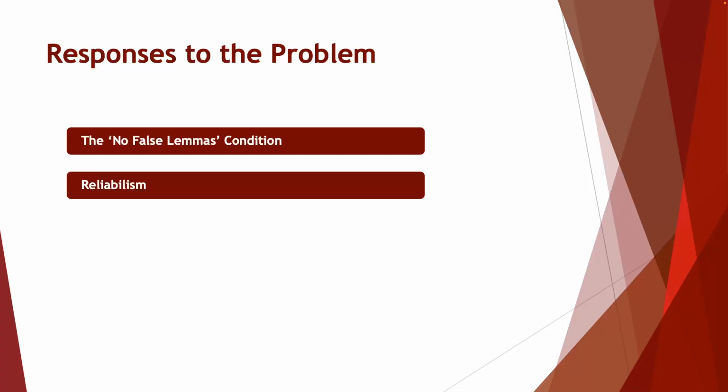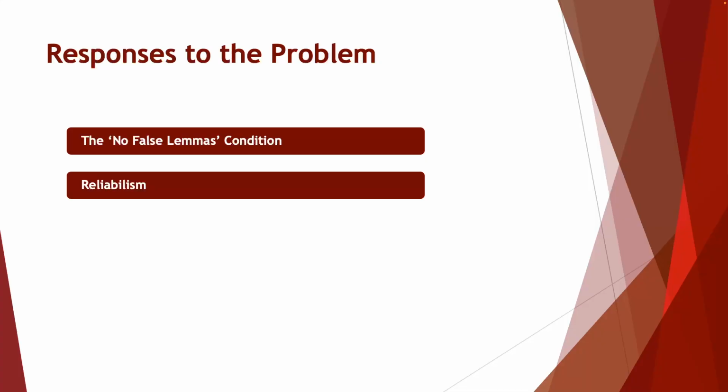Going back to Smith and Jones and the 10 coins, if Smith's belief were formed by a reliable process, for example if Smith had observed the 10 coins in Jones's pocket, then that would be considered knowledge. Even if it turned out to be true by coincidence, there is still a degree of reliability that adds to the credibility of attaining that knowledge.